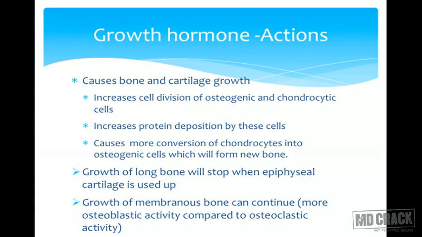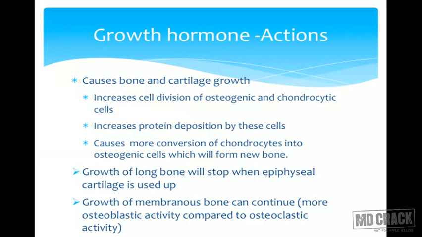Then, the most important function of the growth hormone is to cause growth of the bone and the muscle mass as such. How does it affect the bone? If the epiphysis has not fused in childhood, growth hormone is mainly responsible for causing the elongation or lengthening of the bones, to increase the height of the person.